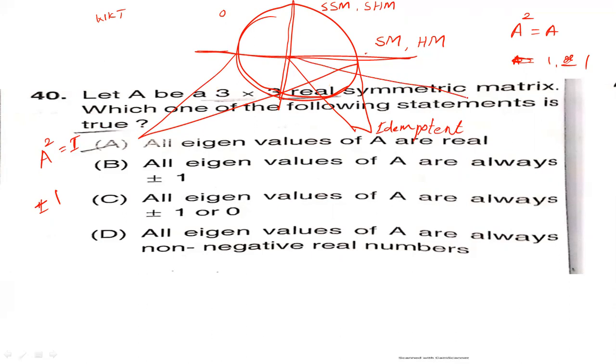A nilpotent matrix contains 0 as an eigenvalue. An orthogonal matrix satisfies A transpose A equals I, so any eigenvalue has unit modulus.